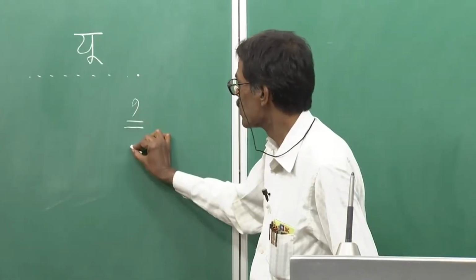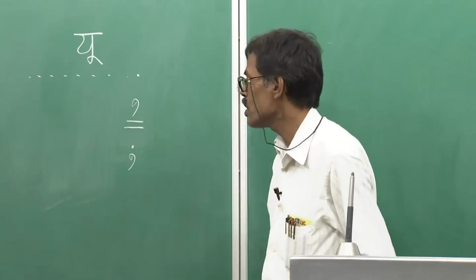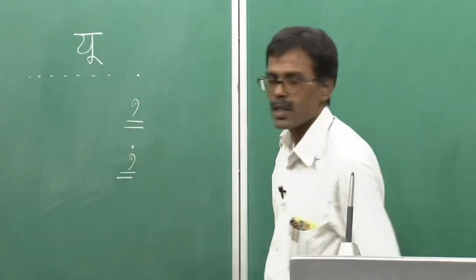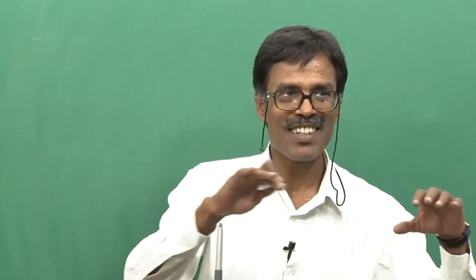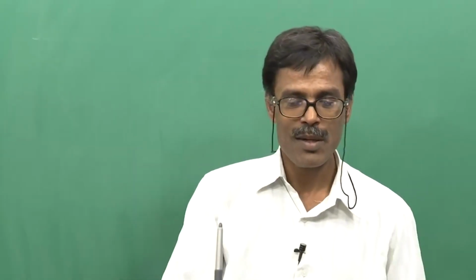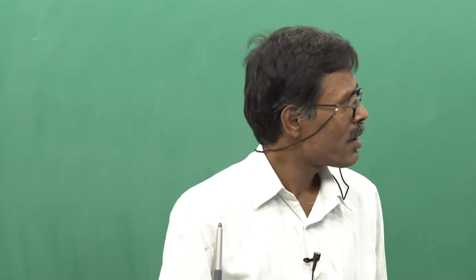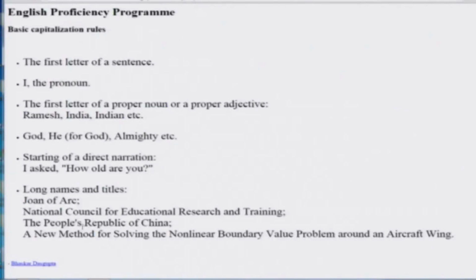Between comma and semicolon. You put semicolon when you need to separate things to a big extent, and inside one long item at the end of which you have put a semicolon, perhaps there are many other things which have been put by separating them with commas. For example, in this particular thing, I have put semicolons here. You know why? Because see this name, National Council for Educational Research and Training.